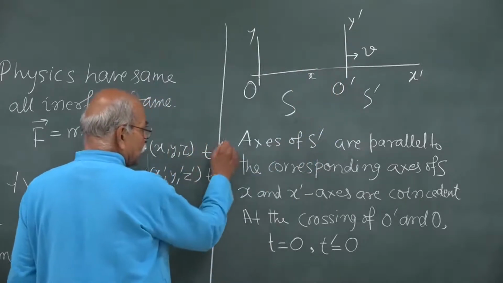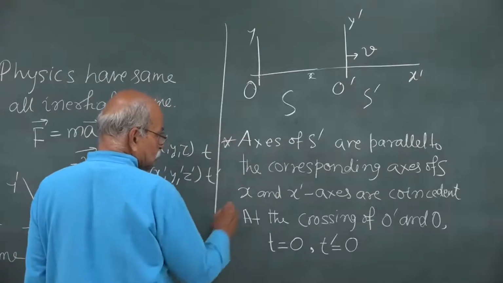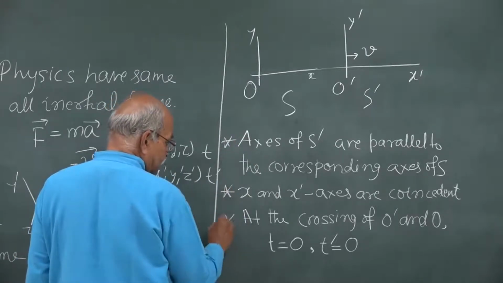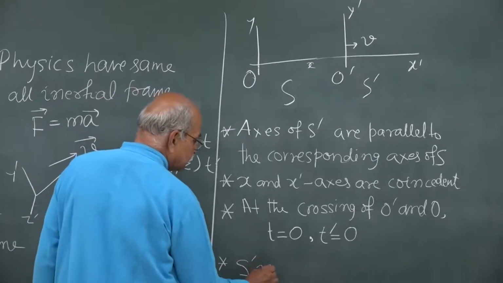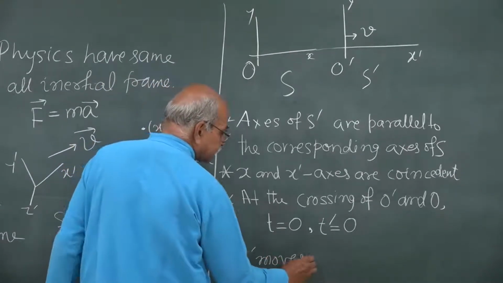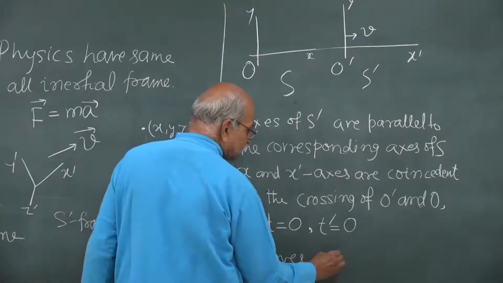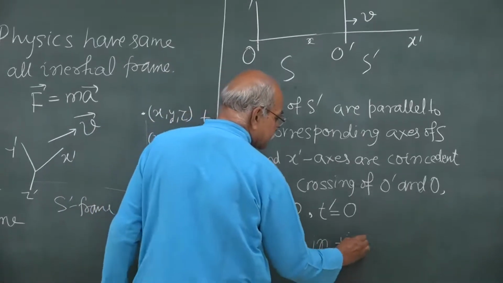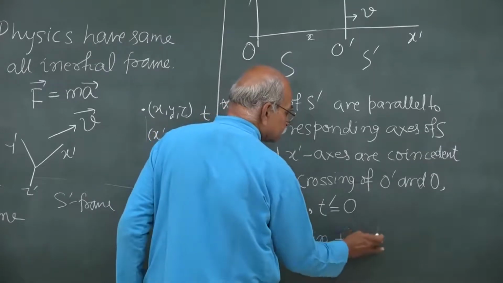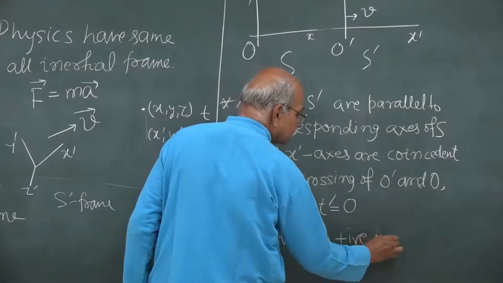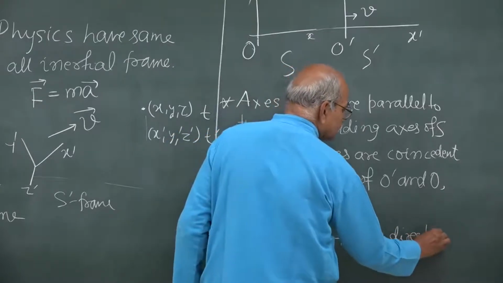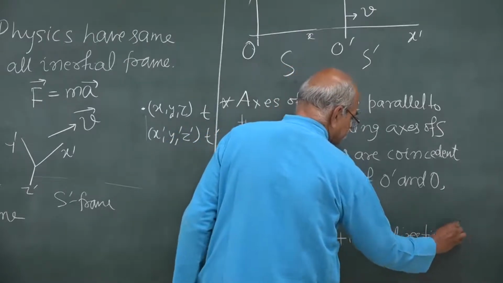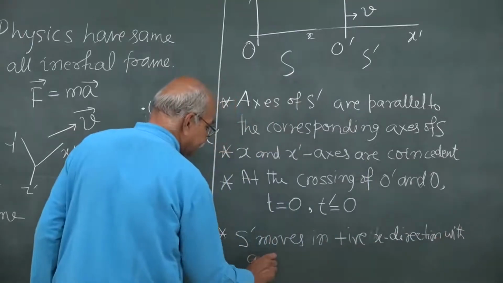So, 1, 2, 3 and 4. S prime moves in positive x direction with a velocity v.